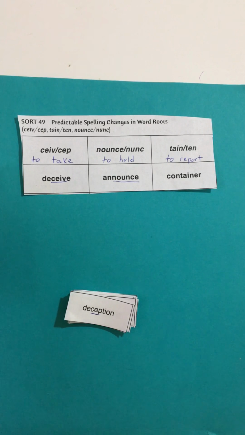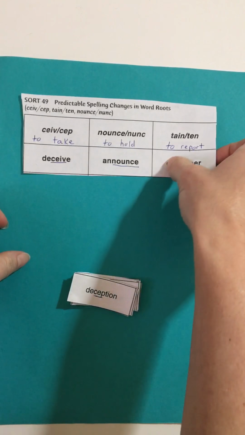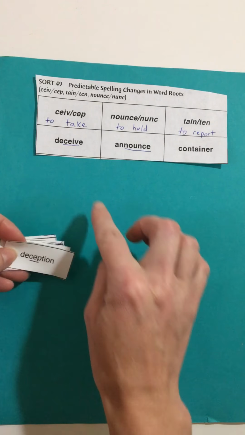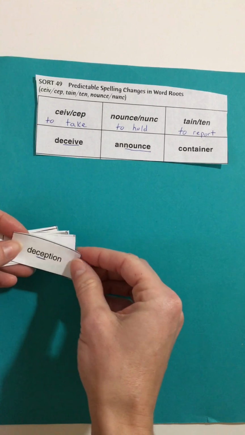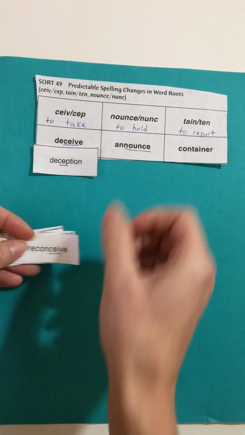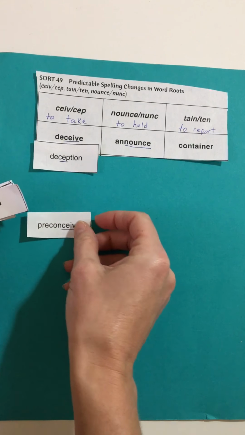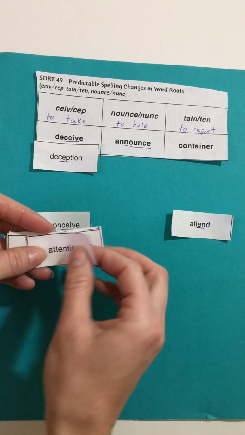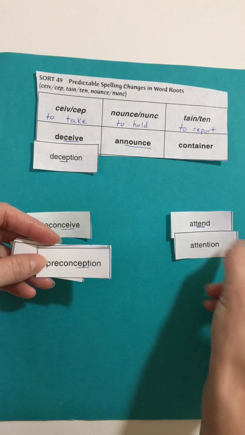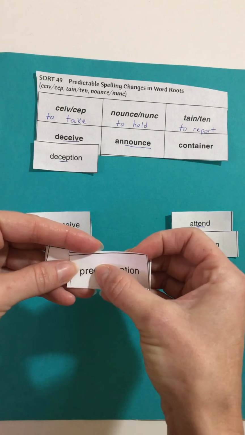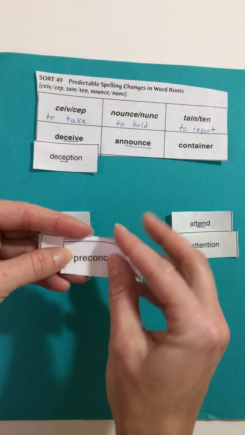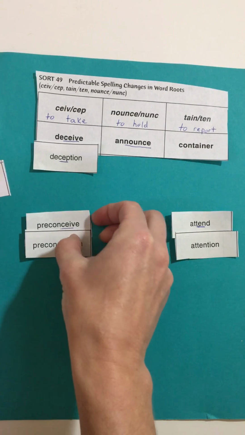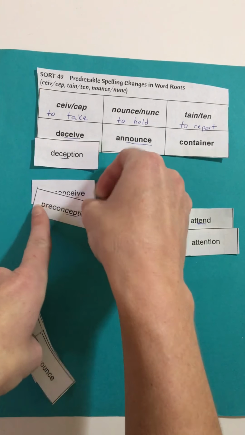As a reminder, make sure you look up any words that I might not mention or you forget and want to look up. So I'm going to try to put these down the columns, matching them up with each other like this. Preconceive, I got to look inside the word and try and find where it goes. Attend and attention. Preconception, of course, remember that pre means before. Preconception goes with preconceive, so I'm going to pair that up.